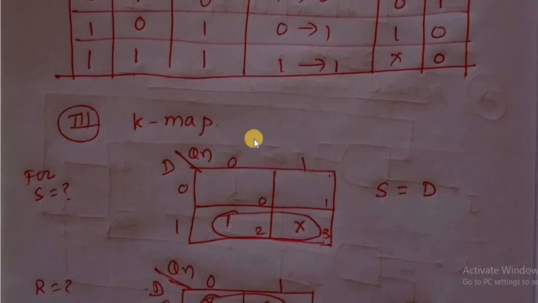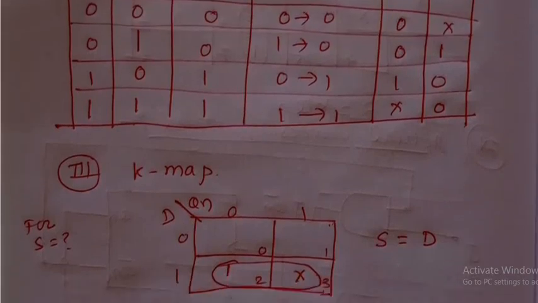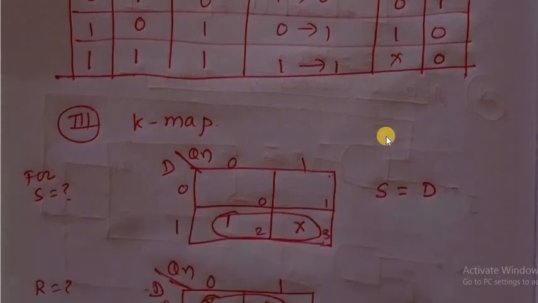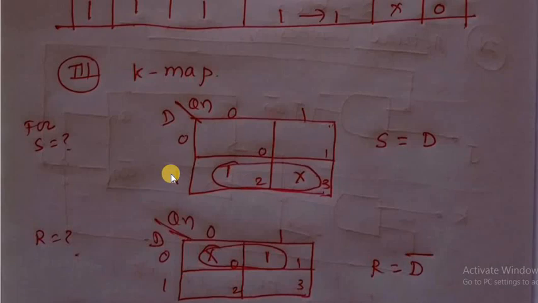Then in the truth table, for 0 0 there is 0, for 0 1 there is 0, for 1 0 there is 1, and for 1 1 there is don't care.